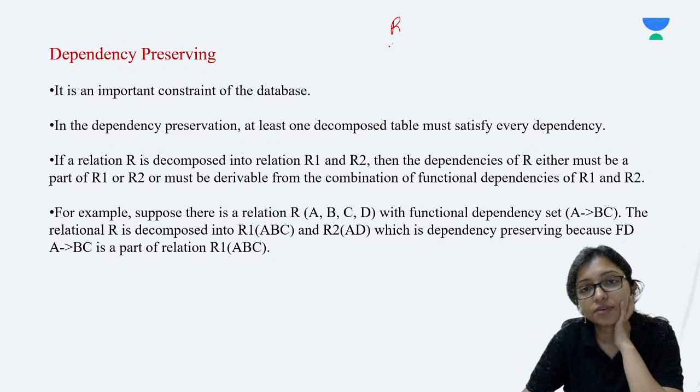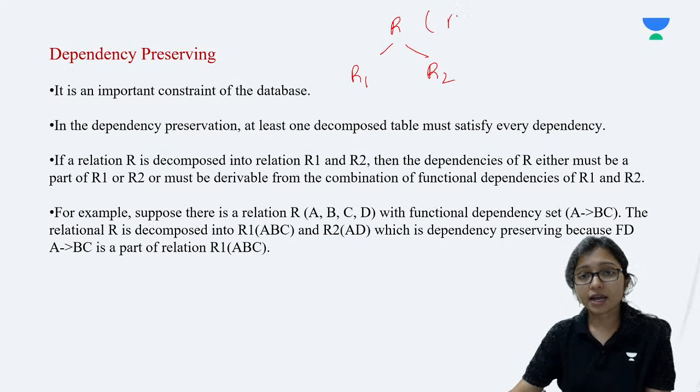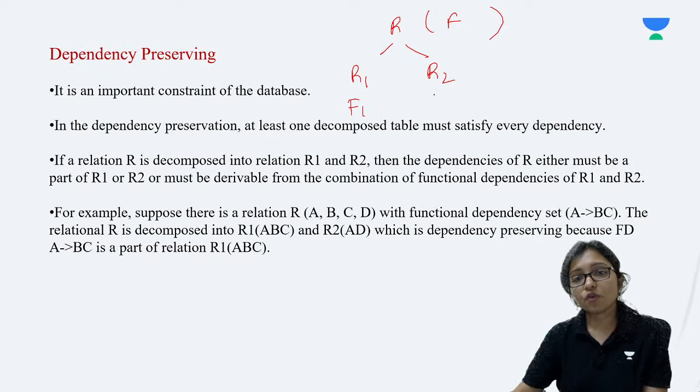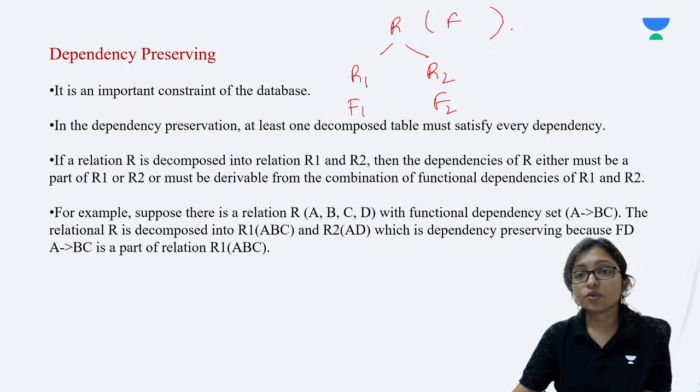A relation R is given and this is divided into R1 and R2. Two relations are divided. In R there are some functional dependencies F. Here is F1, here is F2. So what to do? Actually before dividing we should go for the closure, that is the F closure.